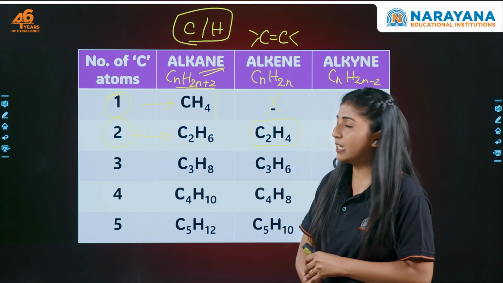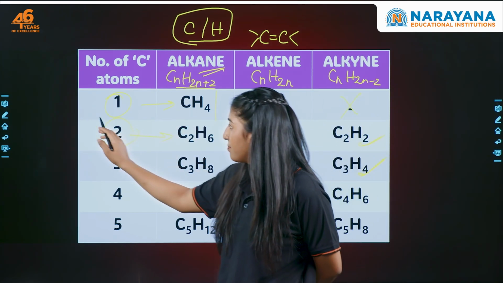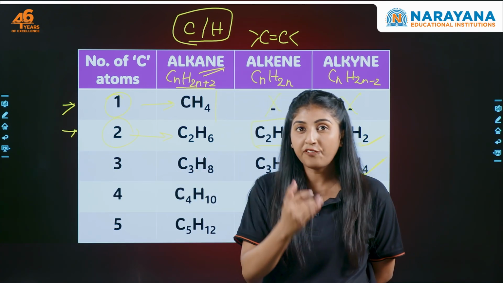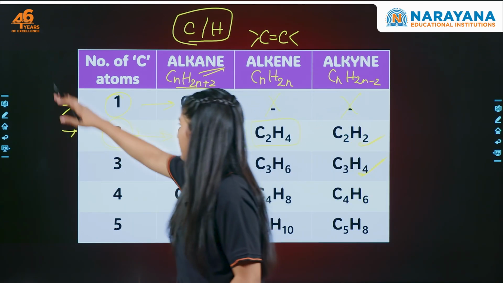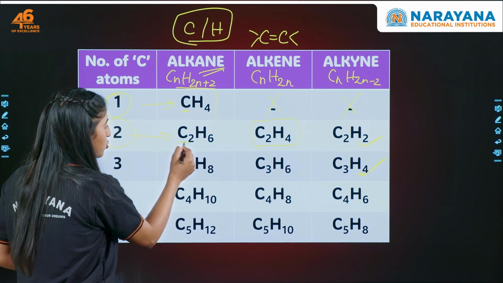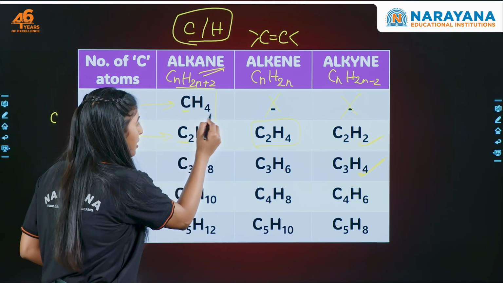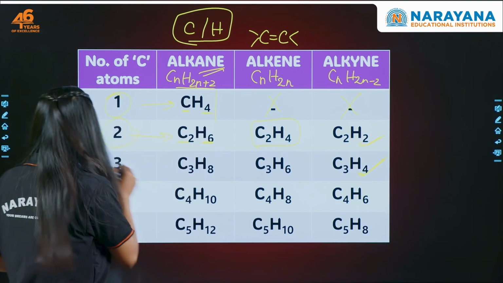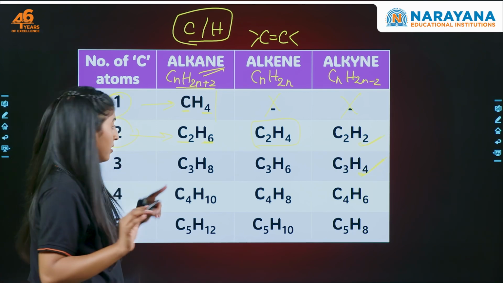Now we have seen this. Now notice one thing here. This is the first member, this is the second member, and so on. Let's see what is the difference in carbon and hydrogen between the first and second members. Let's discuss alkane first. For alkane, we see here 1 carbon, here 2 carbon. So there's a difference of 1 carbon. Now here we see 4 hydrogen, and here 6 hydrogen. What is the difference in hydrogen? 2. So there's a difference of CH2 between the first and second member of alkane.